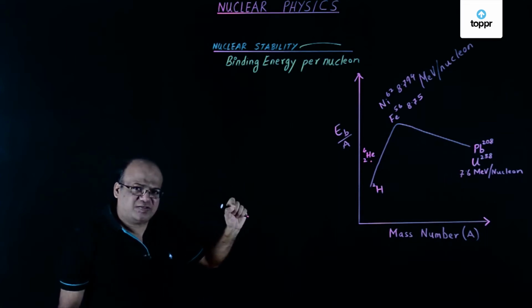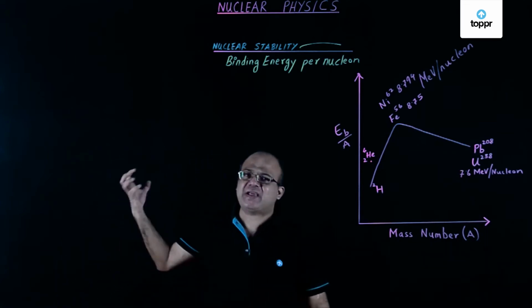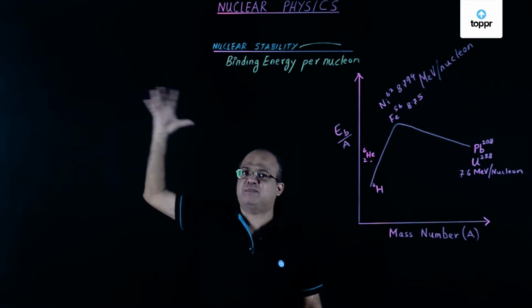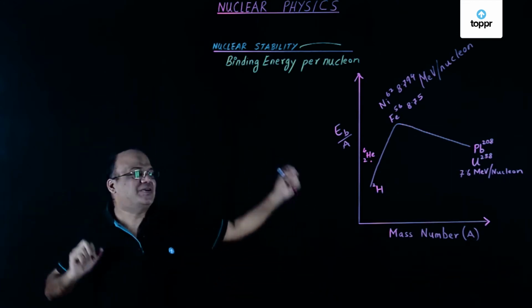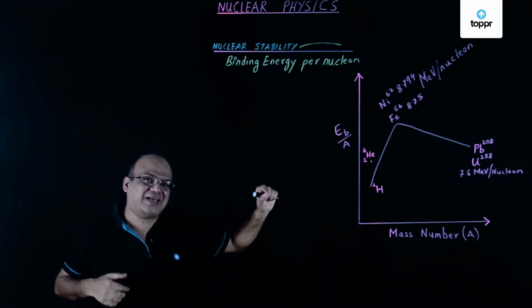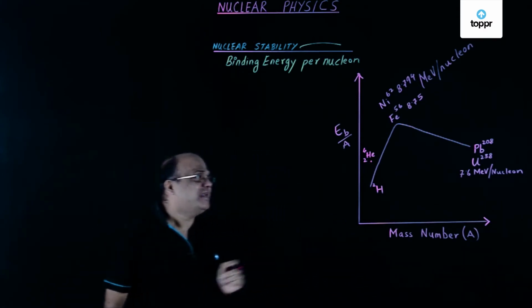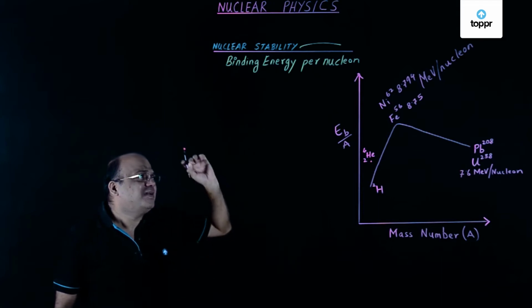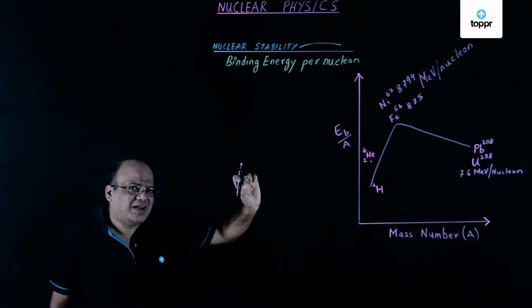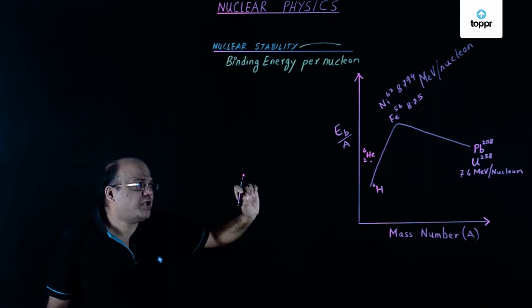So, a nucleus which has more binding energy per nucleon will be more stable. A nucleus which has less binding energy per nucleon will be less stable. So that is an important point we have learned.